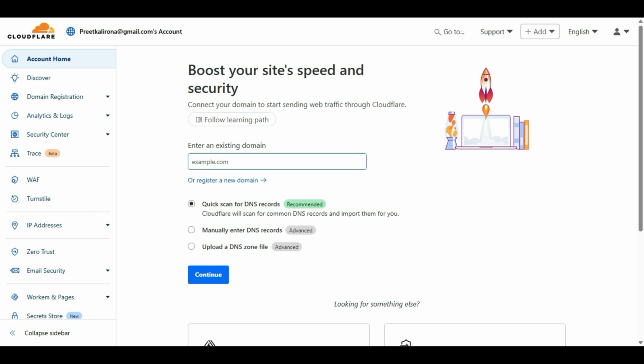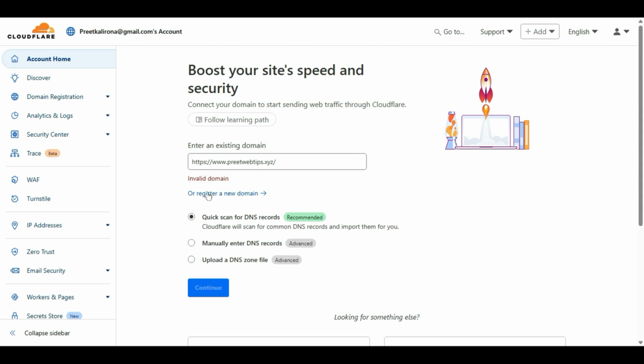Let me copy my Blogger site domain name and put it here, but don't just copy and paste it. This is not going to work. If I click on continue, it will say invalid domain. So make sure you remove https www. Only provide your domain name, yourdomain.com or xyz, only this. Okay, after that click continue.